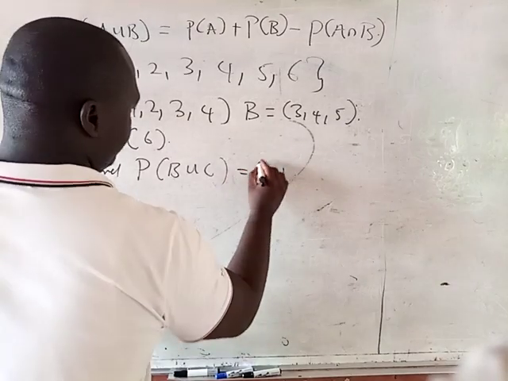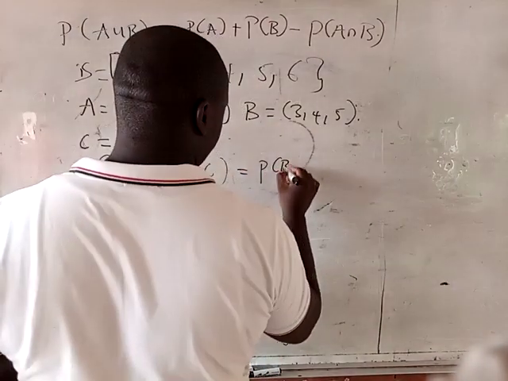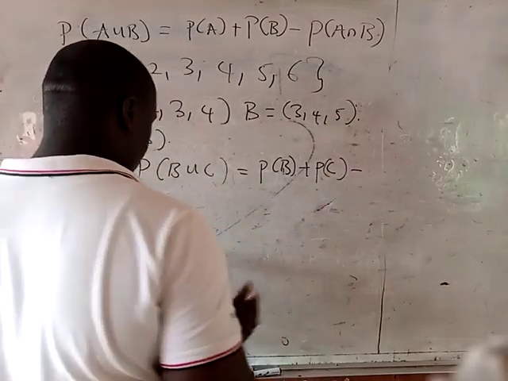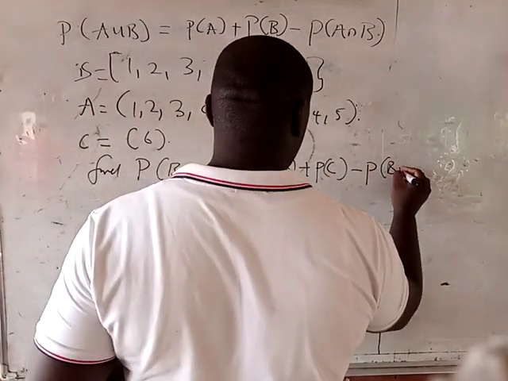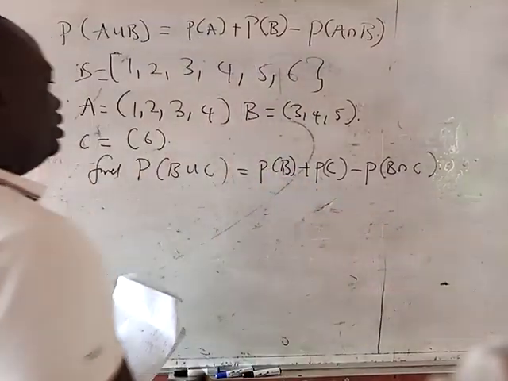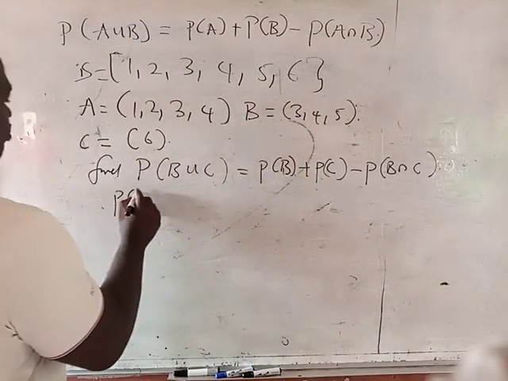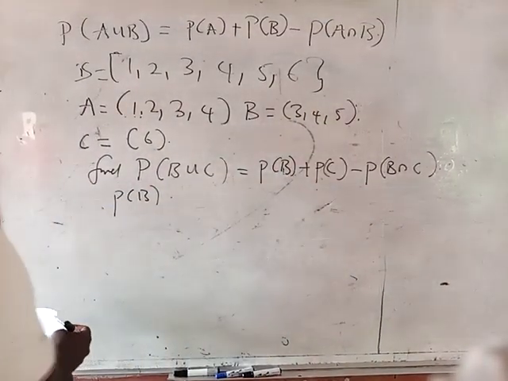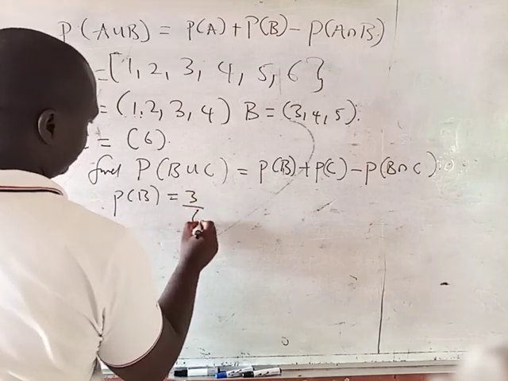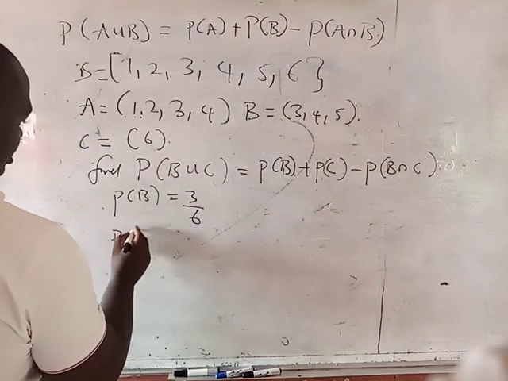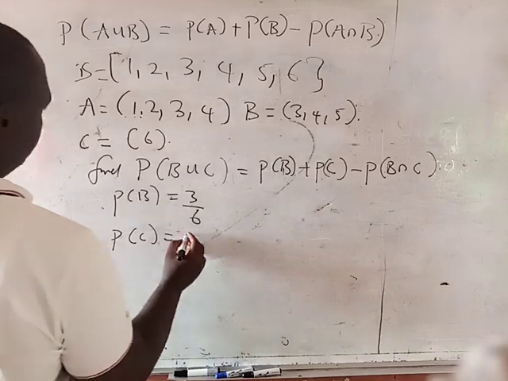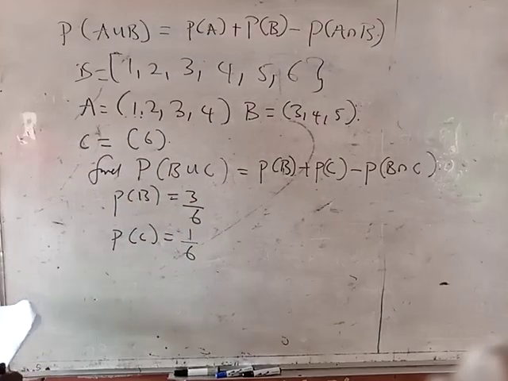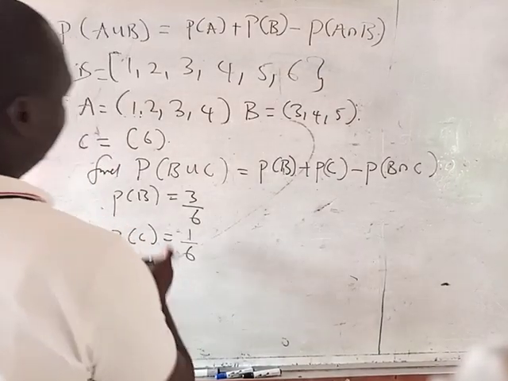So the probability of B union C means you should find the probability of B plus the probability of C minus the probability of B intersection C. Now, how can we find the probability of B? The outcomes in B, 1, 2, 3, all over 6. So it's just 3 all over 6. The probability of C is 1 all over 6. Are you with me?